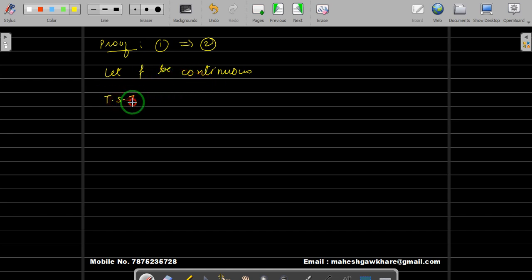What you have to show? To show that f of closure of A in X is contained inside closure of f(A) in Y. This is what you have to show for any subset A. So let us take a subset, for all subsets A of X.